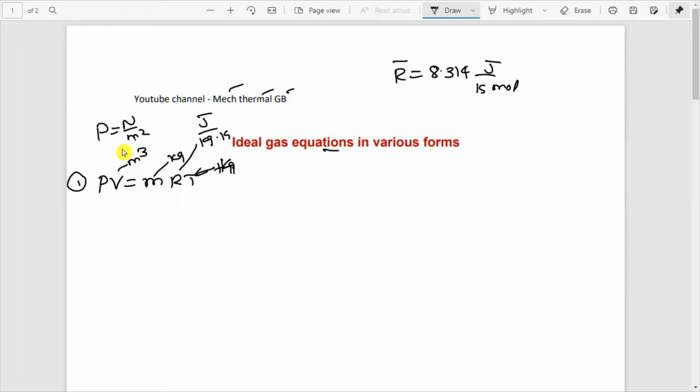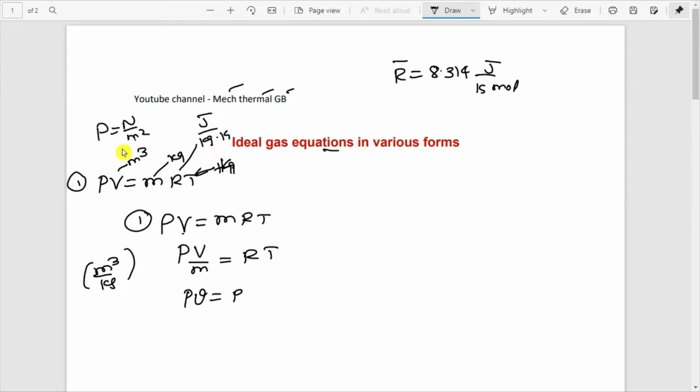Now using this equation, I will write another form, the second equation. PV is equal to mRT, you write as it is. Then I take the mass to the left-hand side denominator: PV by m is equal to RT. Volume divided by mass, meter cube per kg, is the unit of specific volume. So P v is equal to RT, where v is specific volume. This is the second form of the ideal gas equation.